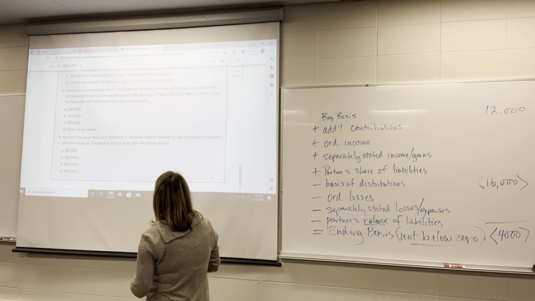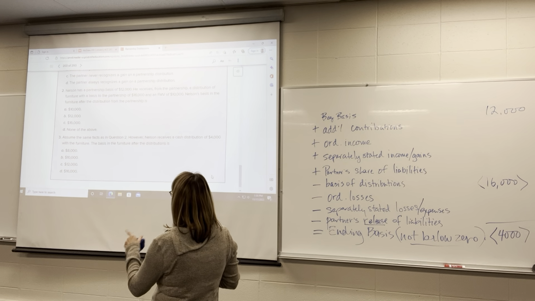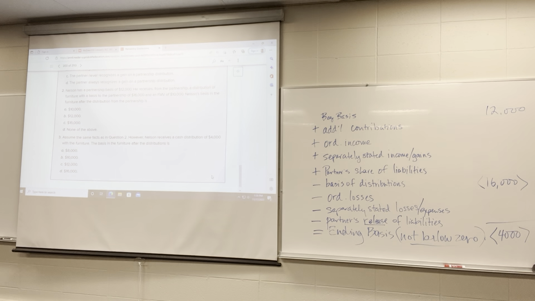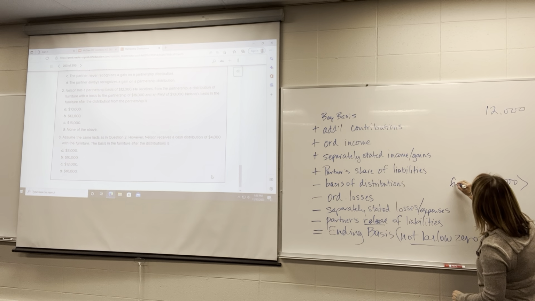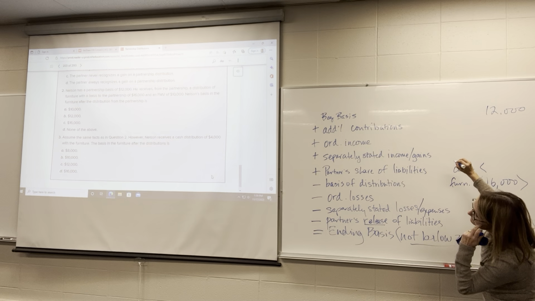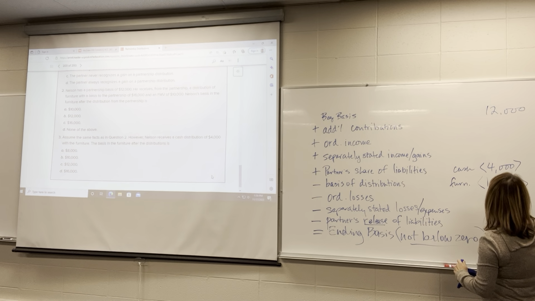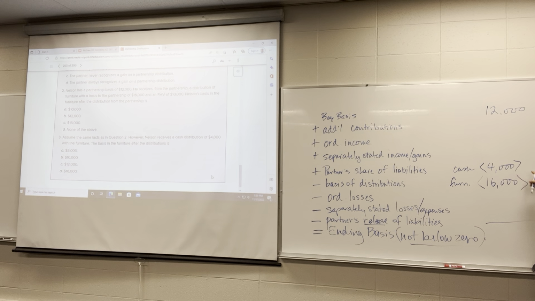Assume the same facts, however, Nelson receives a cash distribution of $4,000 along with the furniture. So that cash distribution, this is furniture, cash, what should it say, $4,000? So now that brings us in total, what do we have here, $8,000?